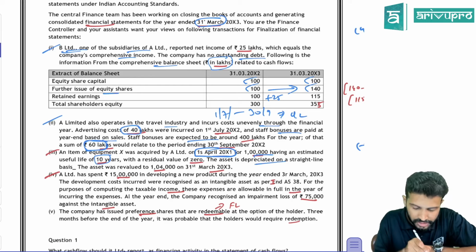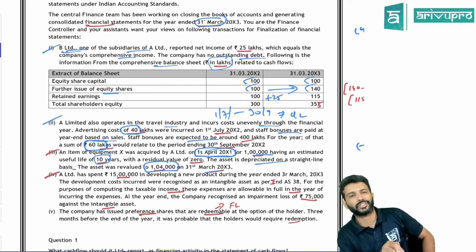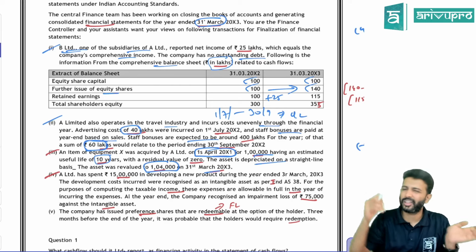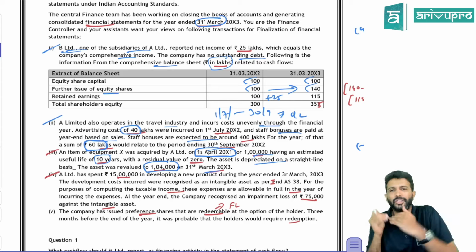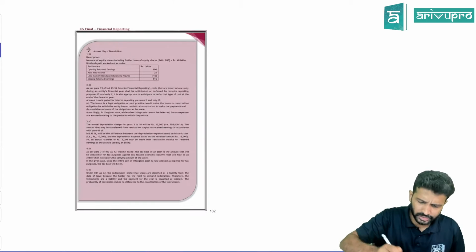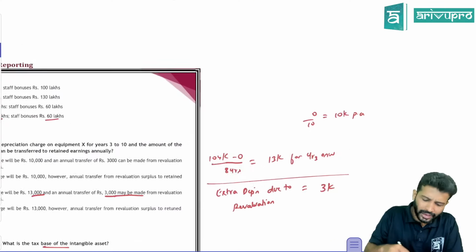The asset was depreciated on a straight line basis. The asset was revalued at 1,04,000 on 31st March 20x3. So you have done some revaluation. If you do revaluation, will the depreciation be the same? No. Due to revaluation, your carrying amount will change, so your depreciation also will change. I think I worked this out; once again, I'll show you. So the carrying amount will be 1,04,000 right now.